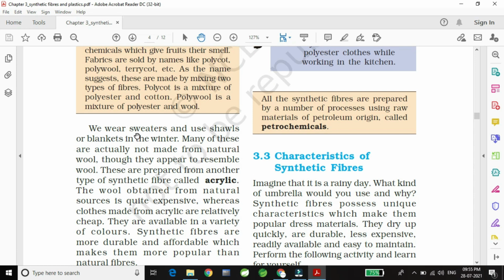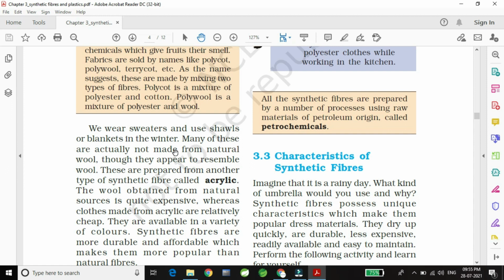We wear sweaters and use shawls or blankets in the winter season. Many of these are actually not made up from natural wool, though they appear to resemble wool. So normally in winter season we wear sweaters, shawls, blankets. Actually they are not woolen things.